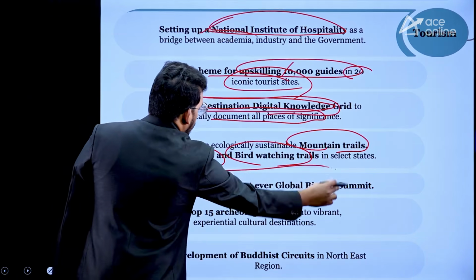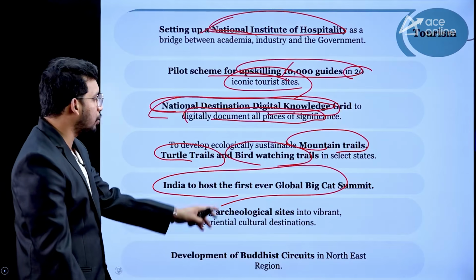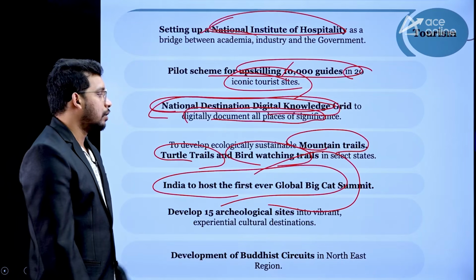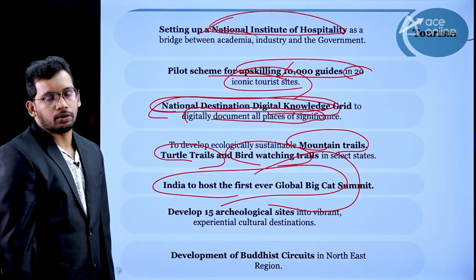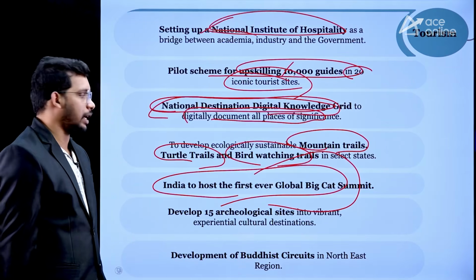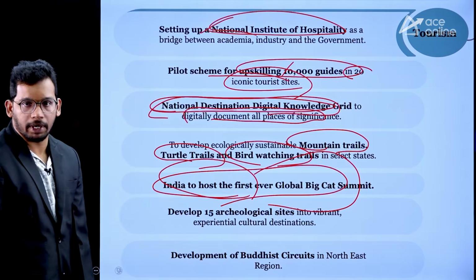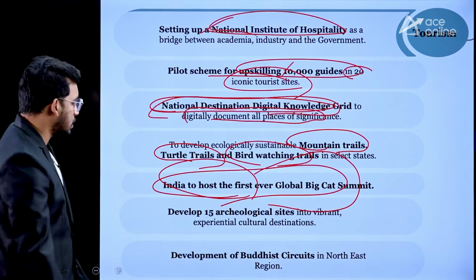Also India in 2026 is going to conduct the first ever global big cat summit. Tiger, lion, all these are called big cats, right? So government is going to host this in India this year.